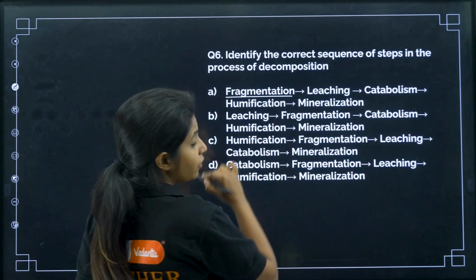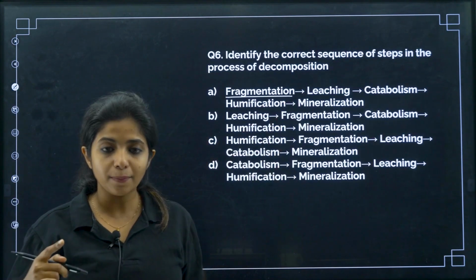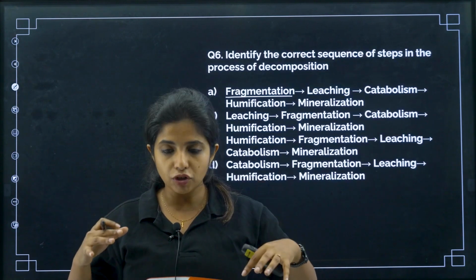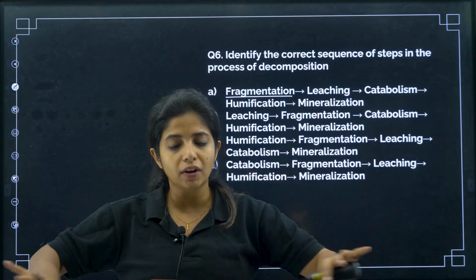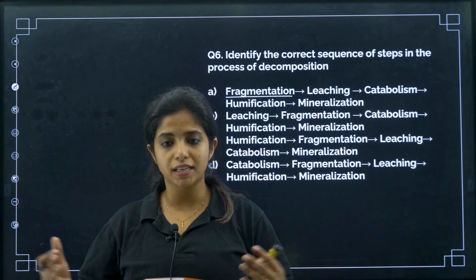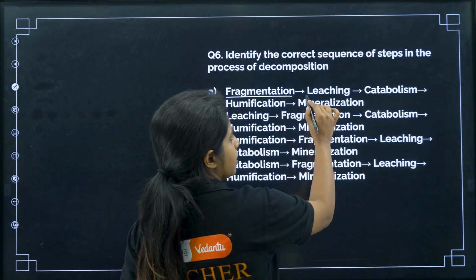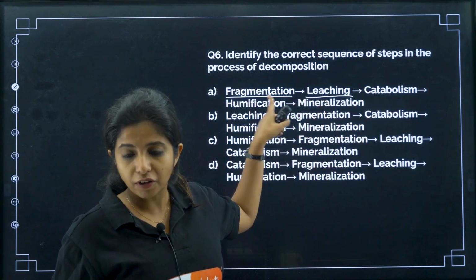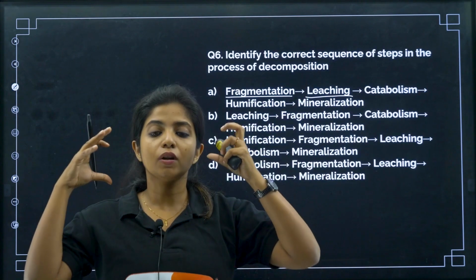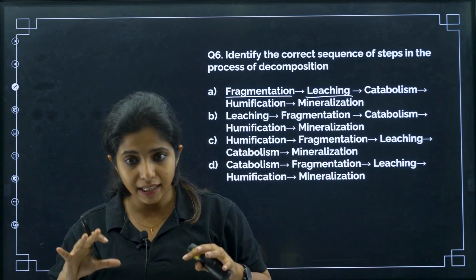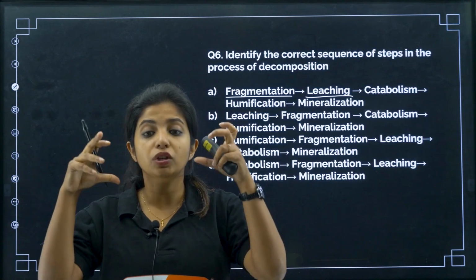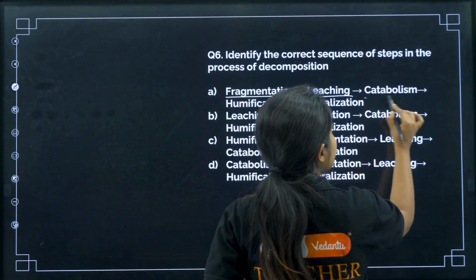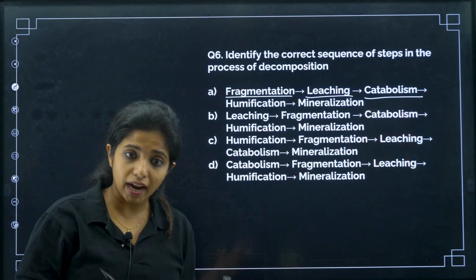After fragmentation is something known as leaching. Water soluble content slowly seeps into the soil and stays there. That is what you mean by leaching. Now the organic matter is still left behind. After fragmentation you break complex things into simpler things, but they're still there. Now you have to break down the organic content into inorganic things, and this is known as catabolism.